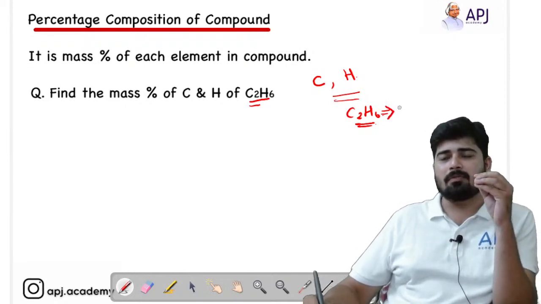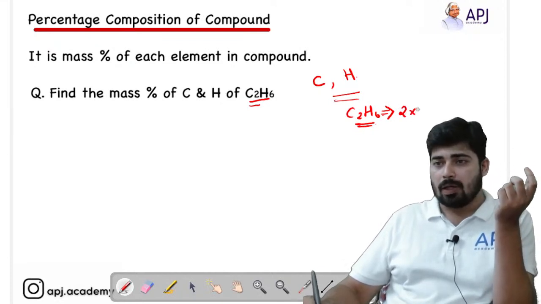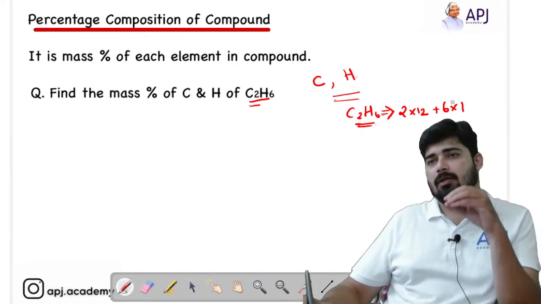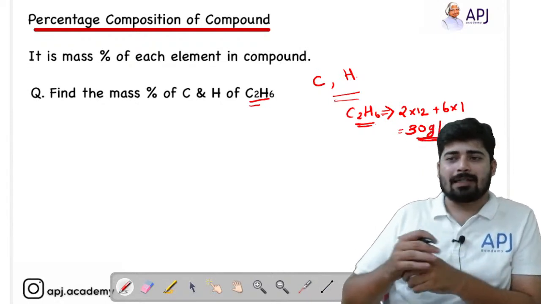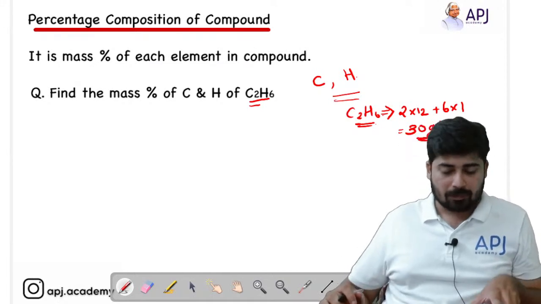Let's calculate the total mass of this molecule. We know that the gram atomic mass of carbon is 12. So 2 into 12 plus 6 into 1, since the mass of hydrogen is 1. So the total mass is equal to 30 gram per mole. For 1 mole, we get 30 grams. That is the mass of C2H6, right?